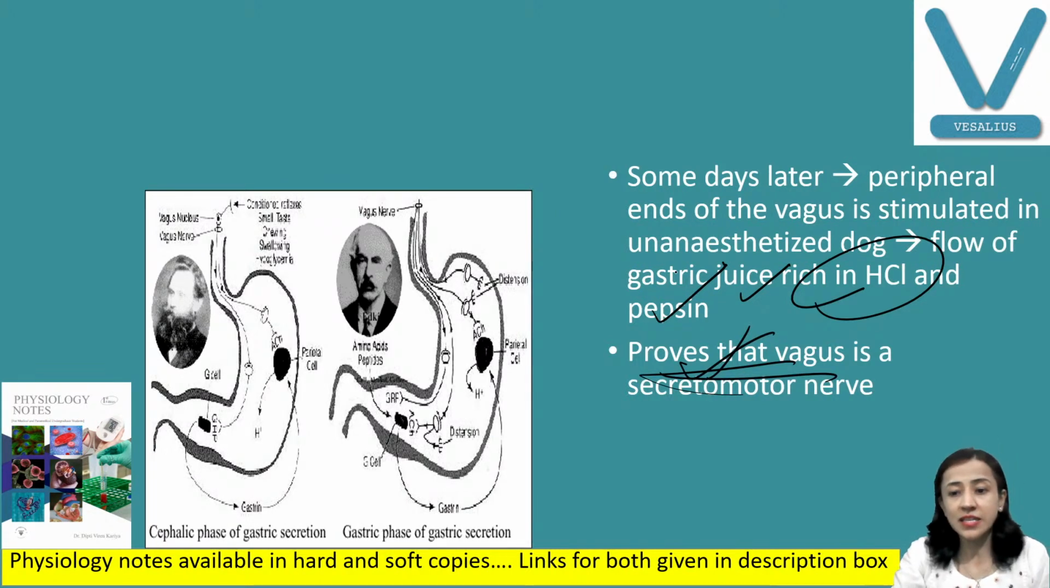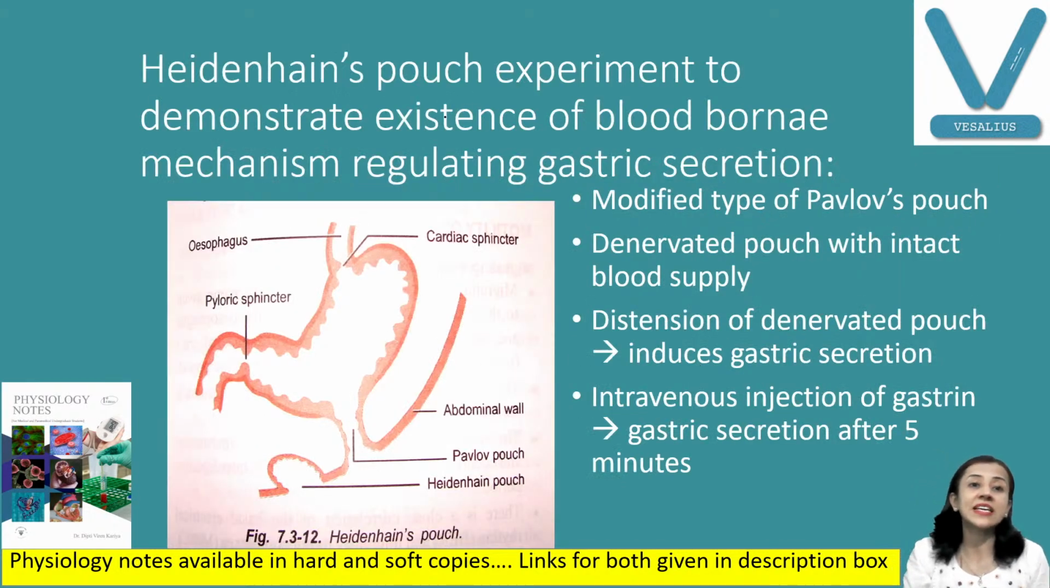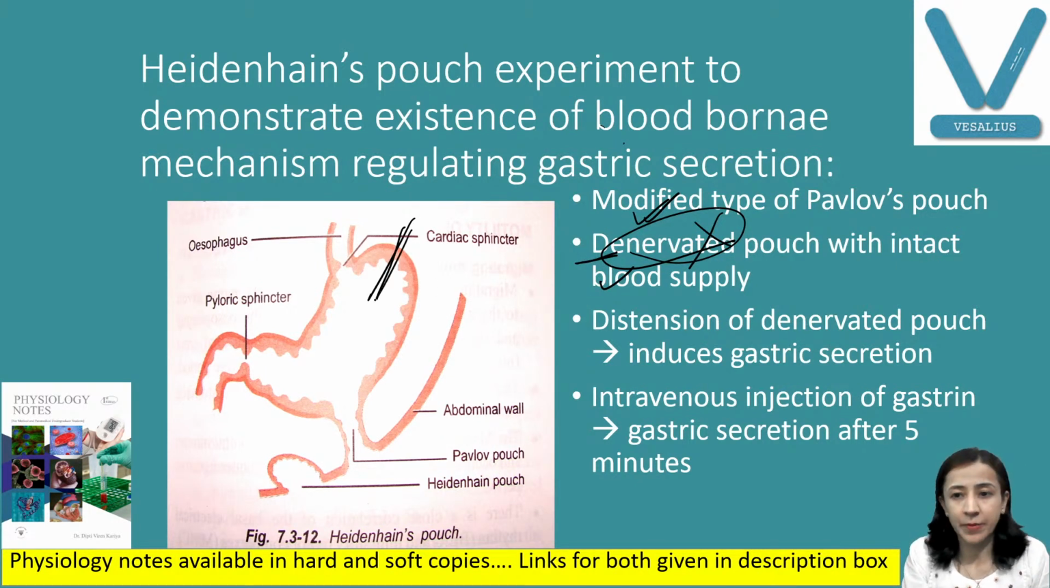Another kind of pouch that is produced is the Heidenhain pouch. This is the same type of pouch as Pavlov's pouch; the difference is that it is a modified type of Pavlov's pouch. Here the nerve supply is also cut, so it is a denervated pouch. Blood supply is intact. So there is a pouch which has intact blood supply but no nerve supply. When food is there in the stomach, on distension of this denervated pouch, there is also secretion of gastric juice.